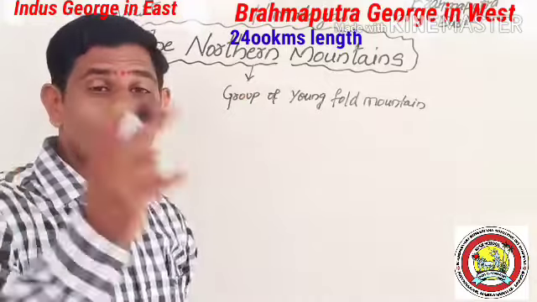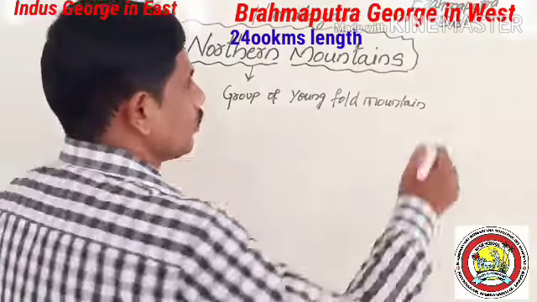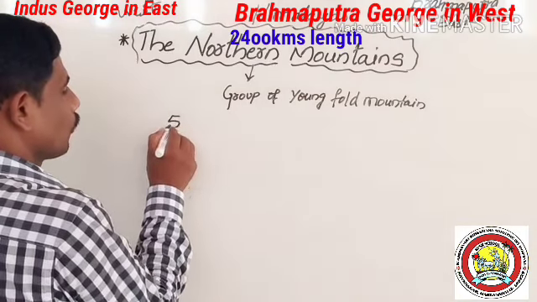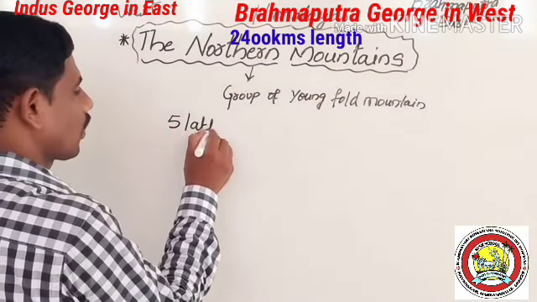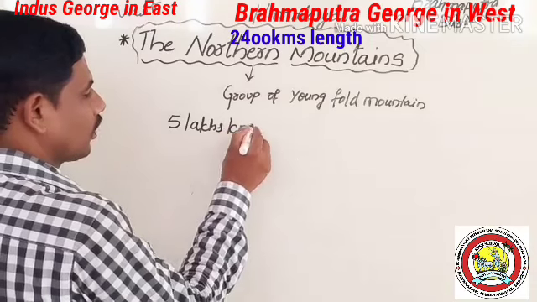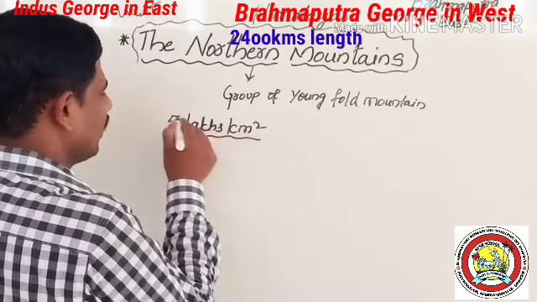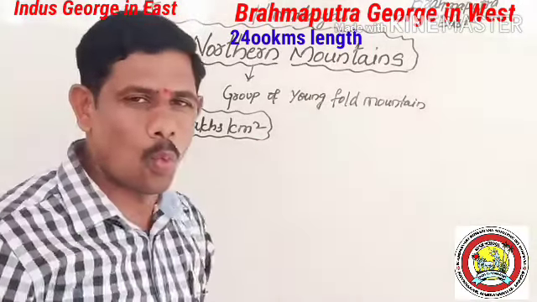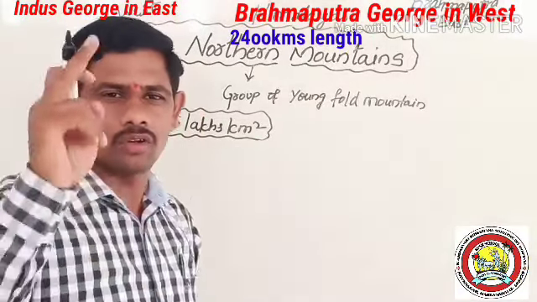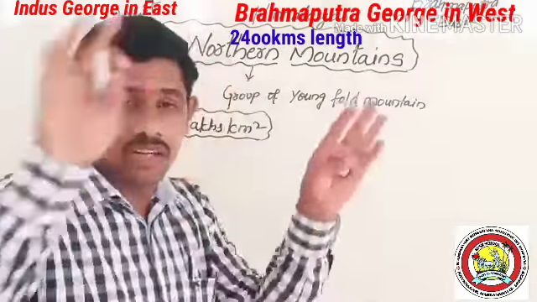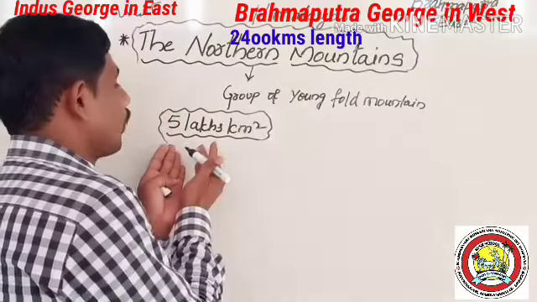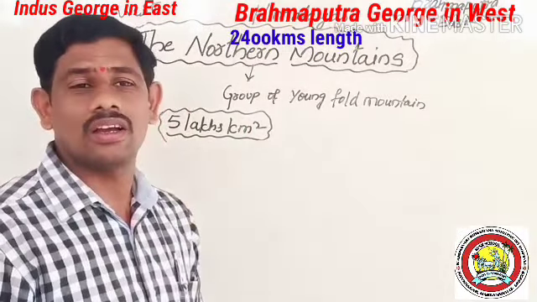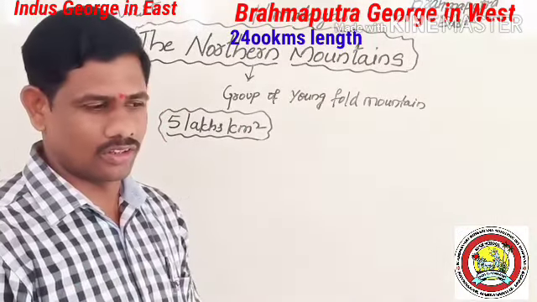Then what is the total area of the northern mountain? The total area of the northern mountain is 5 lakh square kilometers.